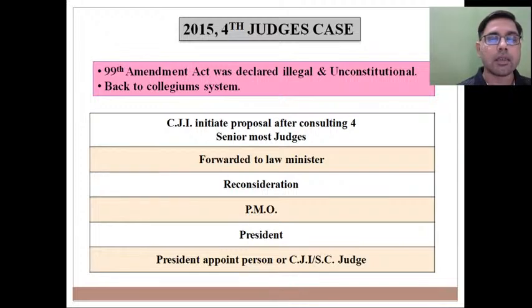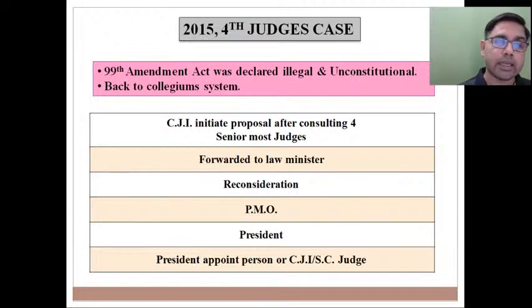So the present process of appointment of judges of the Supreme Court, in brief, if I try to explain to you. आपकी स्क्रीन पे आप देख सकते हैं कि Chief Justice of India इस प्रोसेस को इनिशिएट करते हैं after consultation of minimum 4 senior-most judges of the Supreme Court. This name will be forwarded to the Law Ministry.